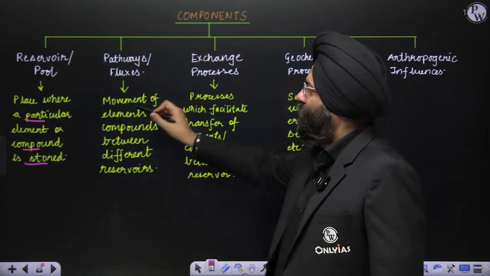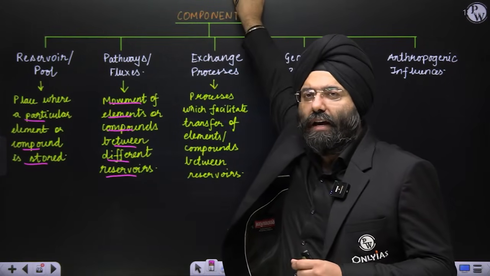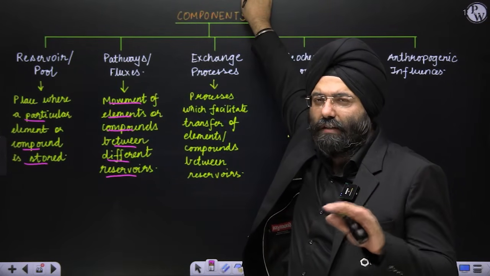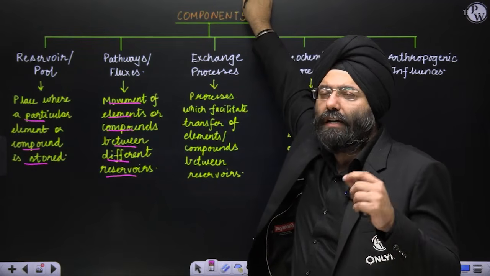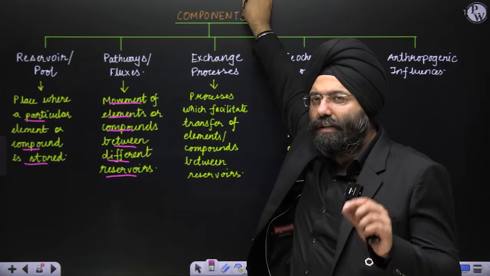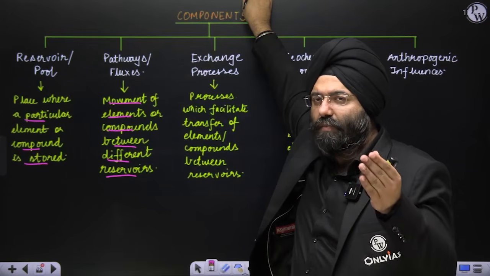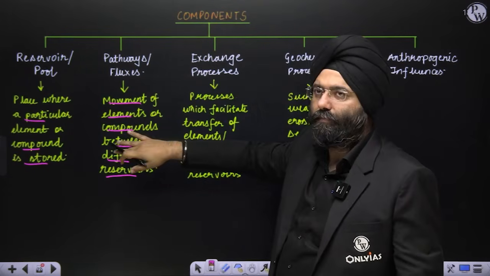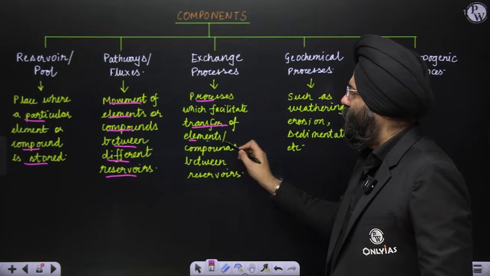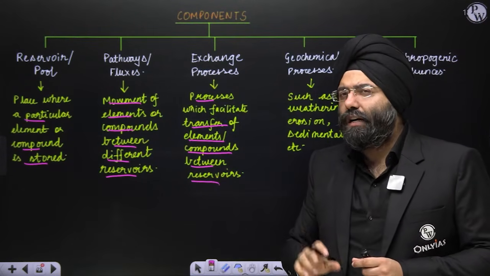Pathways or fluxes: movement of elements or compounds between different reservoirs. As I said, a tree is itself a storehouse of carbon. Now, if somebody cuts the tree and burns it, you are releasing that carbon compound in the air. So from one reservoir, the tree or vegetation, you are releasing it into another storehouse, the atmosphere. You are making an exchange take place between two reservoirs. That is known as a pathway. Exchange processes: the processes which facilitate the transfer of elements or compounds between reservoirs. Let us say I burned a wood. What is that? Combustion.